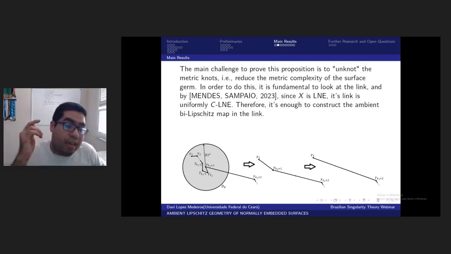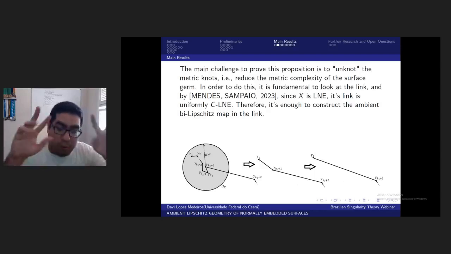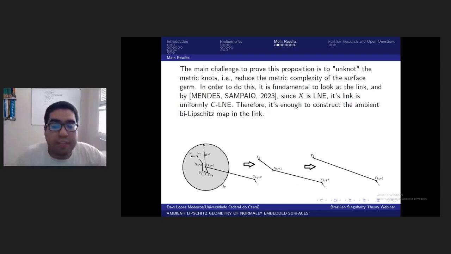So after doing several reductions, several Reidemeister moves in R3, we can reach a simple structure, which is a linear Holder triangle. Okay, so that's the main idea.